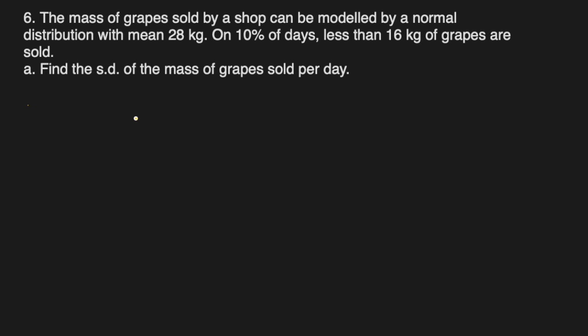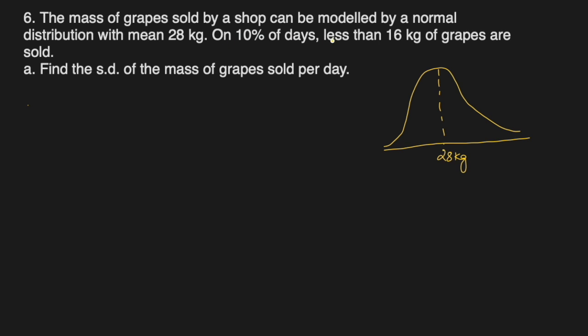Question number 6. The mass of grapes sold by a shop can be modeled by a normal distribution with mean 28 kg. Okay, so let me visualize this. Let me draw it here. This is the model. The mean is 28 kg.